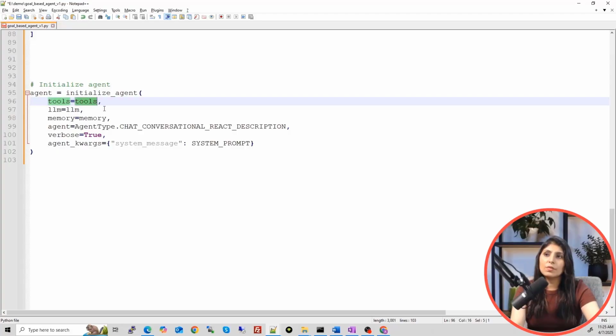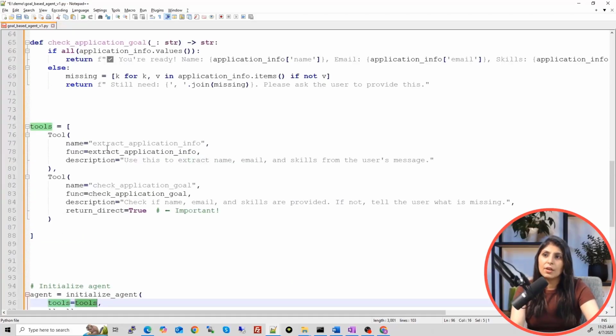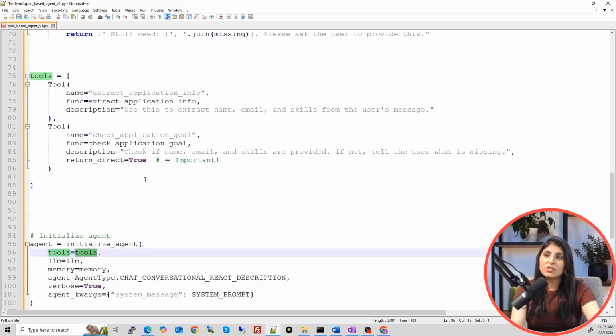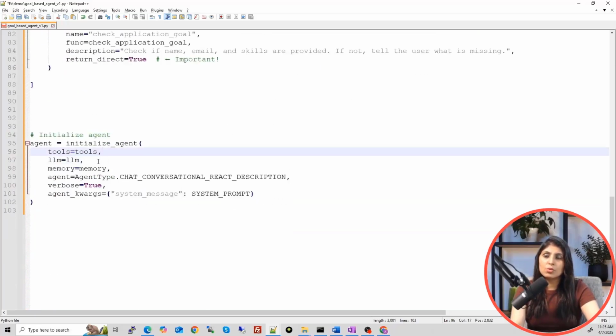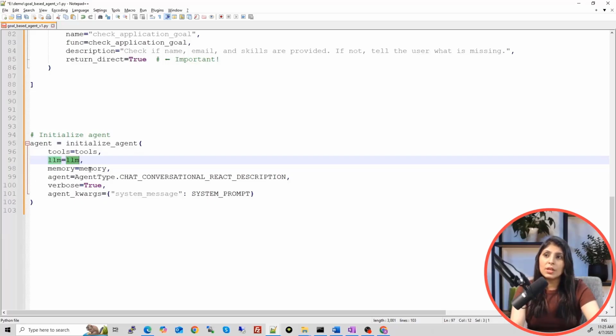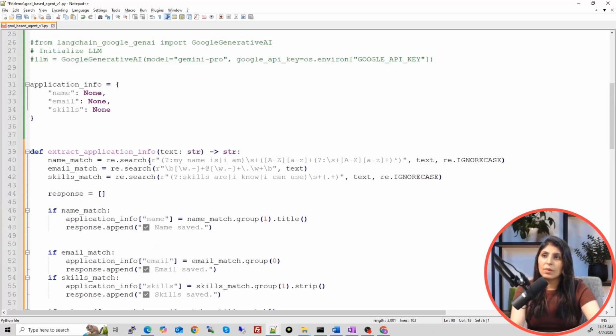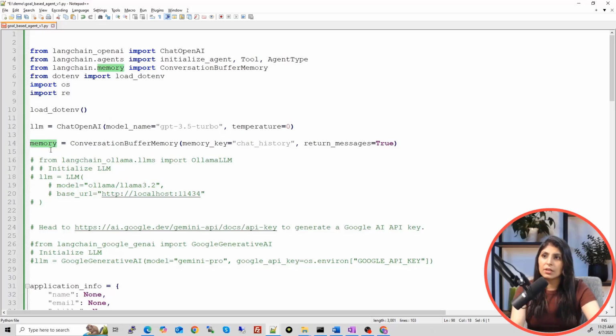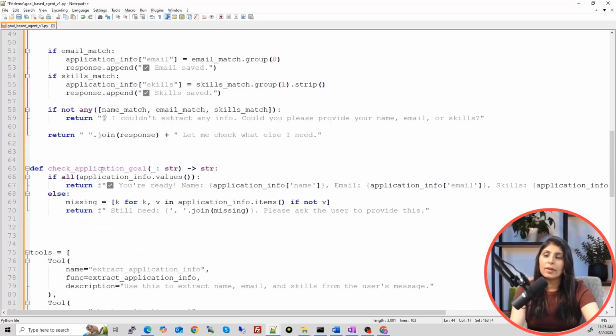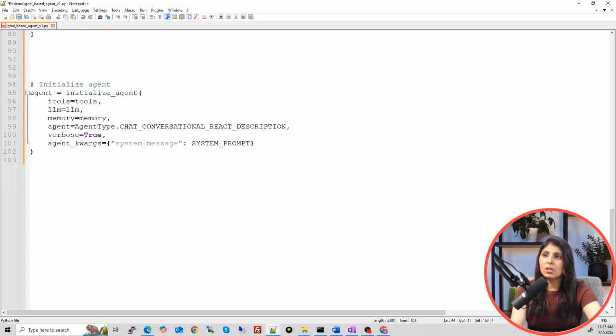Then you will provide the list of tools. So we have this tools list where we have mentioned our two custom functions, right? So we are providing those tools. We are providing the LLM to it. Memory. So which memory we are talking here? See here, memory. So conversation buffer. This simply means whatever conversation is going between user and the bot, that will be stored in memory. Okay. So we have provided the memory also. The agent type is this. Verbose true means everything, whatever process is going on, we want to see it on screen.